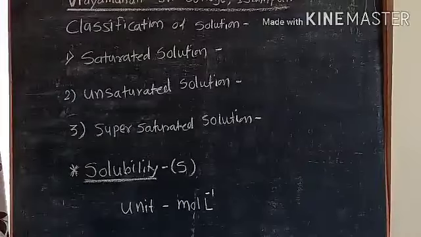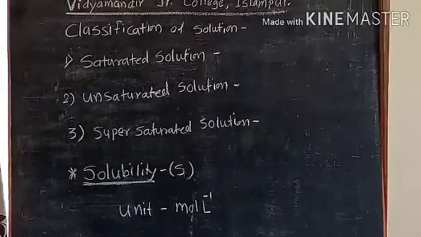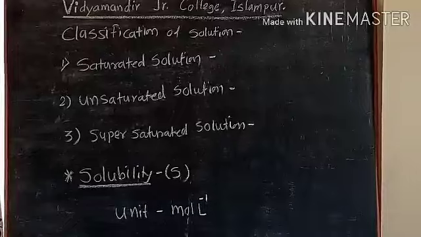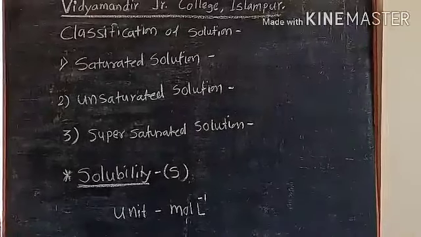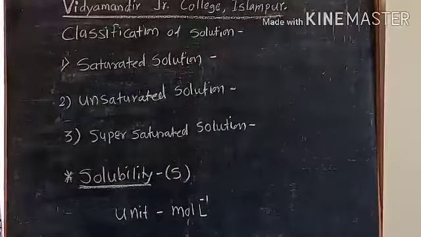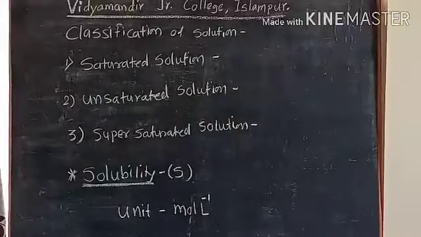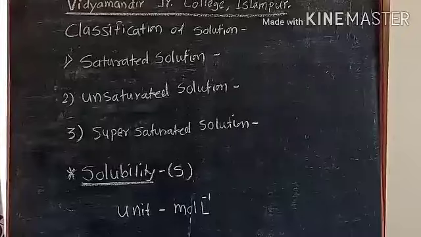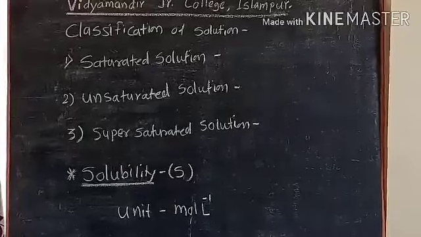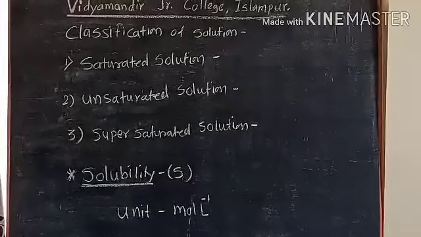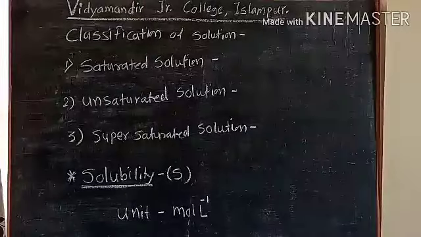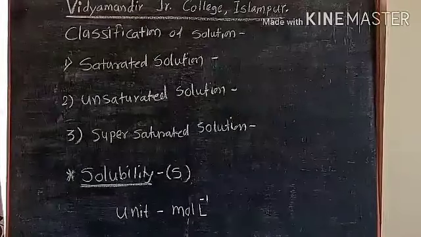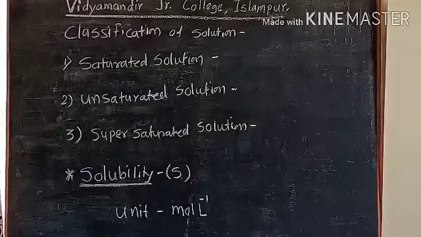Classification of solutions depends upon the amount of solute present in the solution. There are 3 types: saturated, unsaturated, and supersaturated. Saturated means the solution in which no more solute can be dissolved at the same temperature.